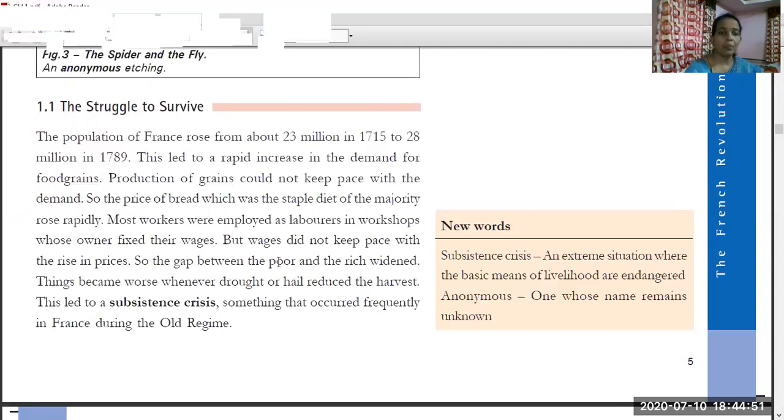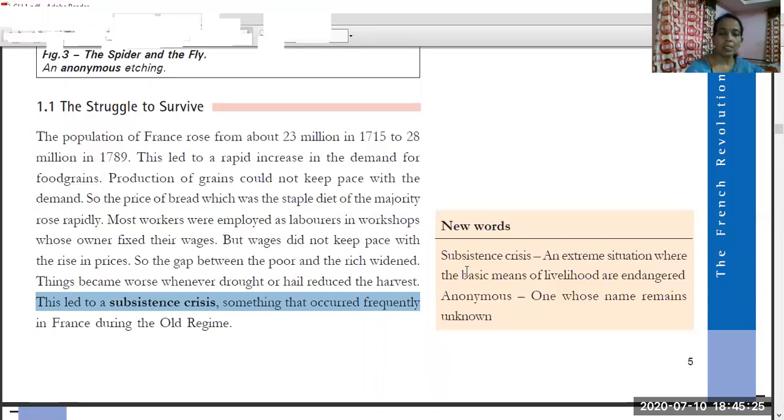So the gap between the poor and the rich widened. That is why the rich became richer and the poor became poorer. The gap between rich and poor increased again and again. So all these situations, where people were unable to buy food, frequently occurred in the old regime of France, and this is called the struggle to survive or the subsistence crisis.